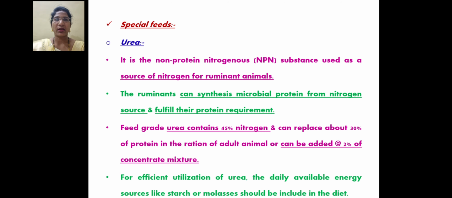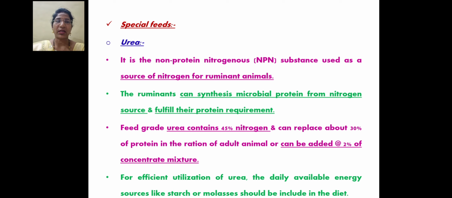Sometimes we have included special feed in animal feed. First, urea. Urea is a non-protein nitrogenous substance which can be used as a source of nitrogen for the ruminant animals. The ruminant can synthesize microbial protein from a nitrogen source and fulfill their protein requirement. The feed grade urea contains how much nitrogen? That means 45% nitrogen, and it can replace about 30% of the protein in the ration of adult animals, and it can be added at 1 or 2% of the concentrate mixture.